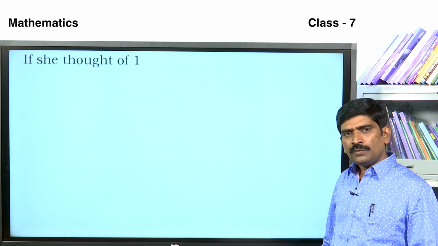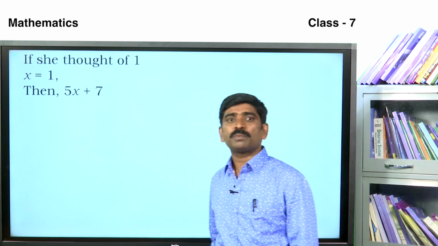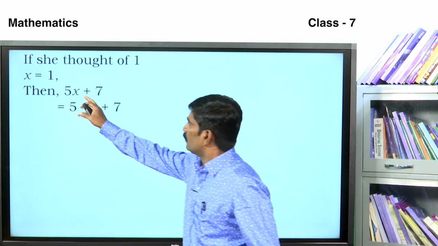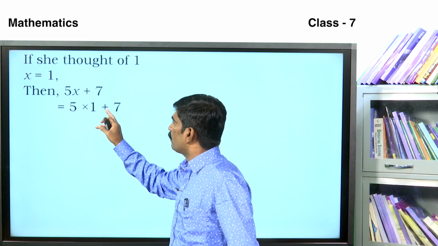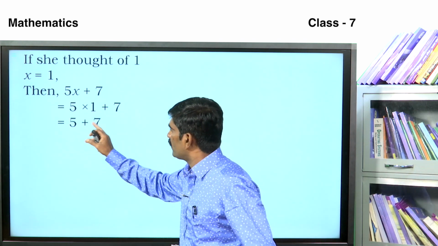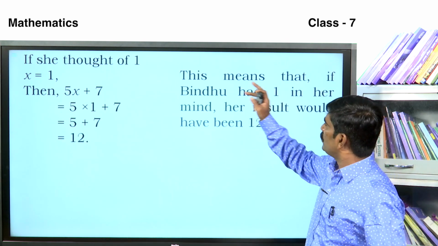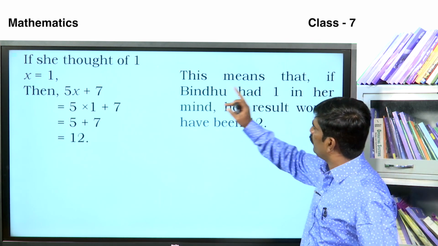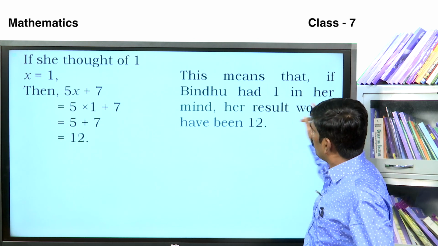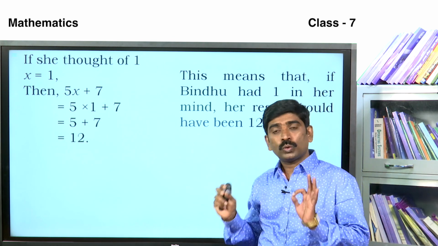If she thought of 1, x is equal to 1. Then 5x plus 7 is 5 into 1 plus 7. 5 ones are 5, and 5 plus 7 is 12. This means that if Bindu had 1 in her mind, her result would have been 12.